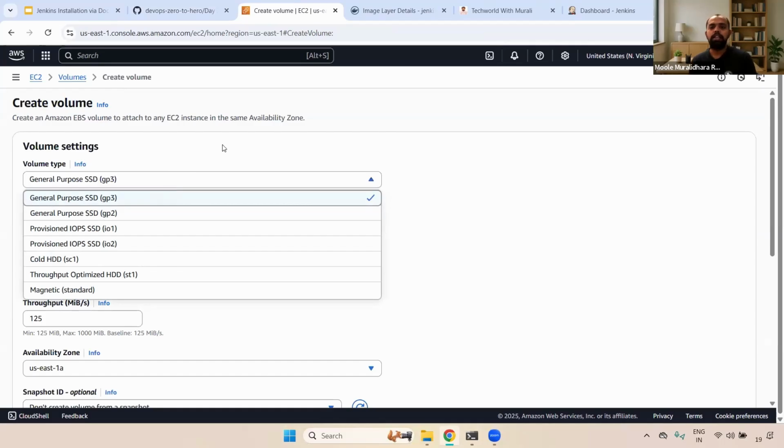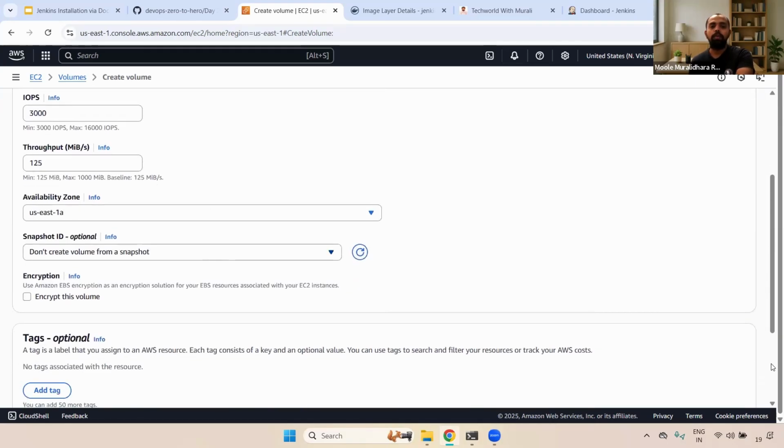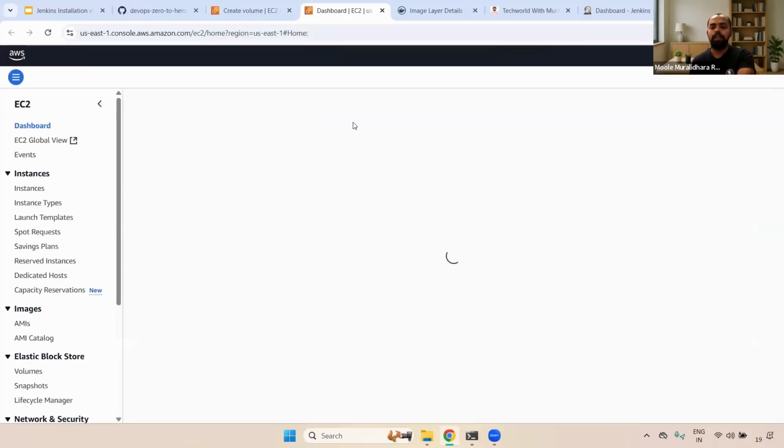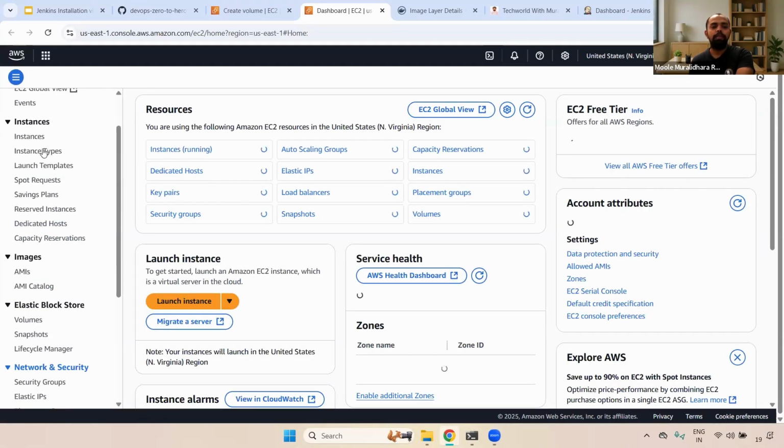Here it is asking whether GP3 or GP2. It is always recommended to use GP3 only. The reason is GP3 supports both IOPS and throughput. In real time also GP3 is used, and cost-wise it is also much less. For practice purposes I'm giving 100 GB, but in real time we may need to mention 2 terabytes or 3 terabytes, depending on that. And one of the most important things, guys, is the availability zone. Your server and your EBS volume should be in the same availability zone only.